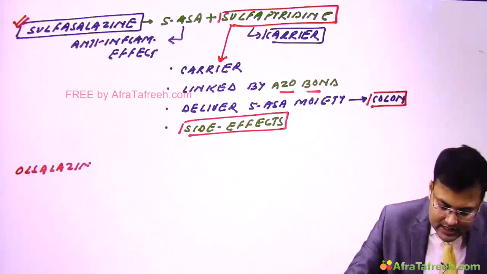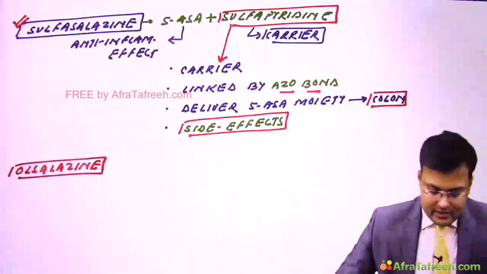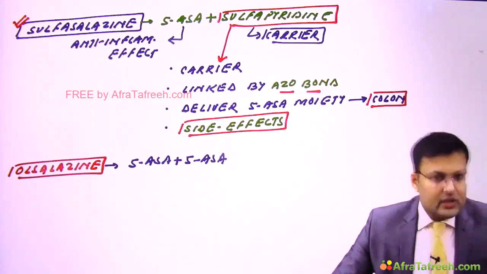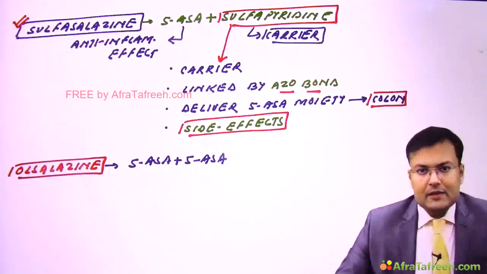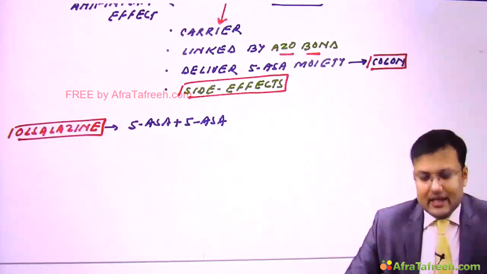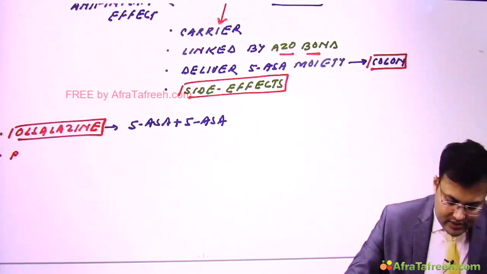This is olsalazine, and in olsalazine there are two moieties of amino-salicylic acid, so it is composed of 5-ASA plus 5-ASA. The third agent which is used is balsalazide.